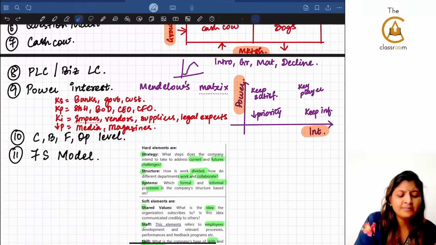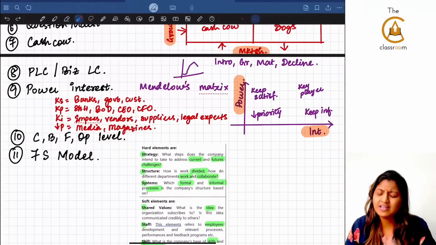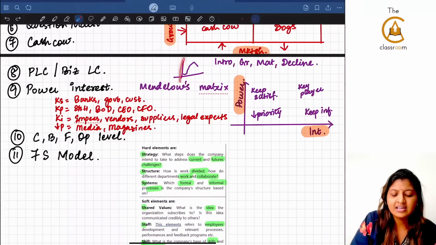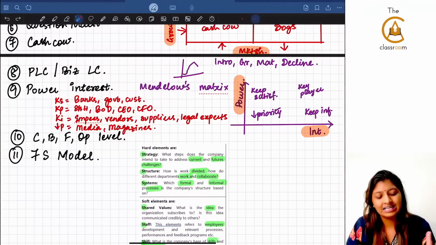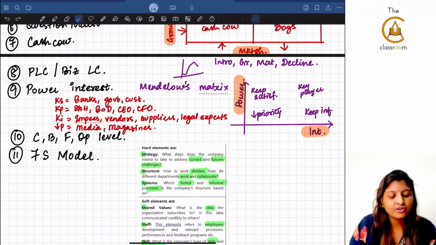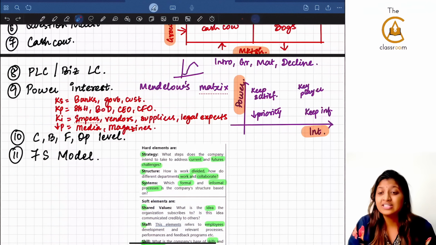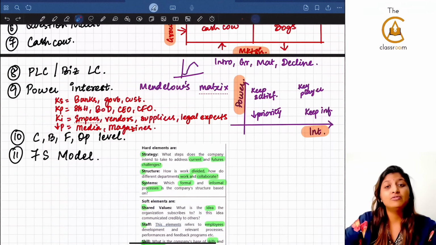The eighth concept is product life cycle or business life cycle. I'm sure many of you know this. The graph looks like this: introduction, growth, maturity, and decline. I'm going on to the ninth concept, which is the power interest concept, also called Mendelow's concept.